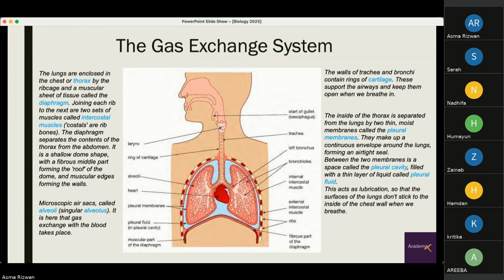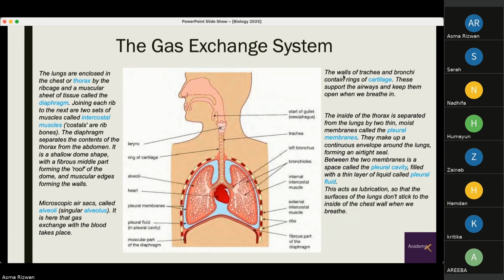Joining each rib to the next are two sets of muscles called intercostal muscles. Costals means rib and inter means in between. So in between each rib, you can see these red structures, which are the intercostal muscles. The diaphragm here separates the contents of the thorax from the abdomen. So this is also a separating boundary between the chest and the abdomen. The diaphragm, you can see, is dome-shaped. It has a fibrous middle part. So the fibrous part of the diaphragm is right here, and the muscular part of the diaphragm is right here.